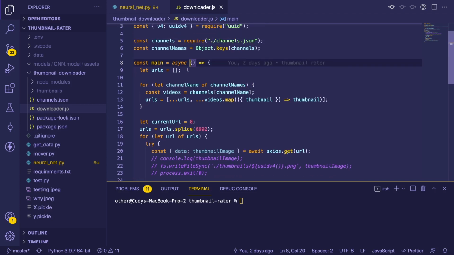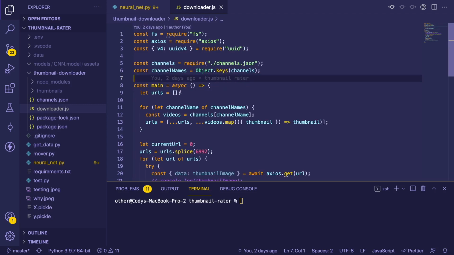But I wanted to talk about why knowing different languages, not necessarily in depth, but knowing some different languages can help you become a better developer. I think the best way to drive this point home is just to show you an example of what I've been working on and how I've been using different languages. I've been using Node and Python to help solve some of the problems I'm encountering.